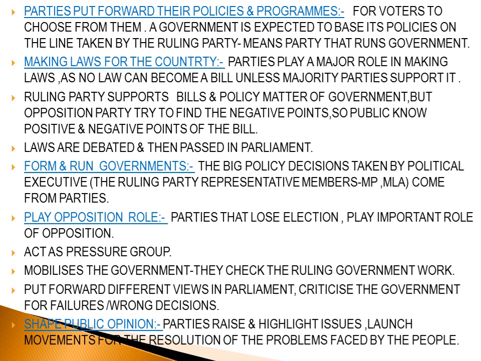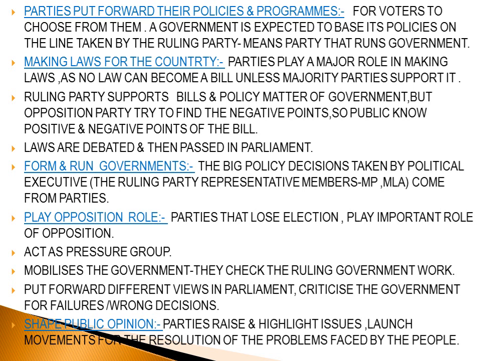So whenever a bill is being passed, it has to be considered by the parties in the parliament, the running government as well as the winning members of the opposition party. The ruling party supports the bill and its policy matters.